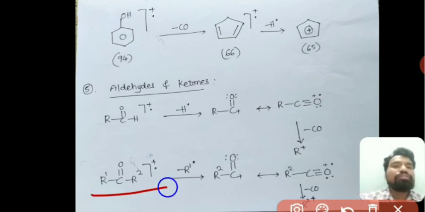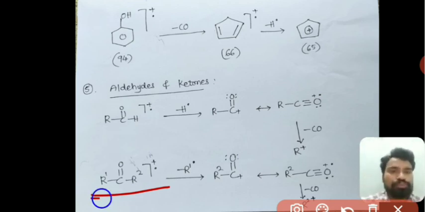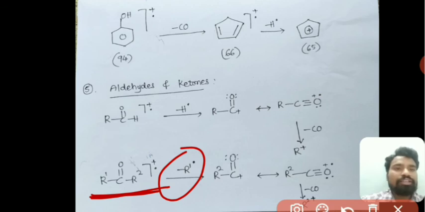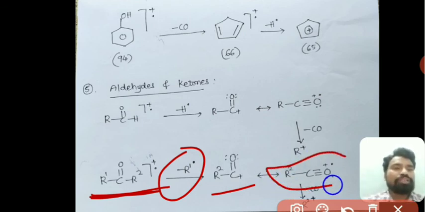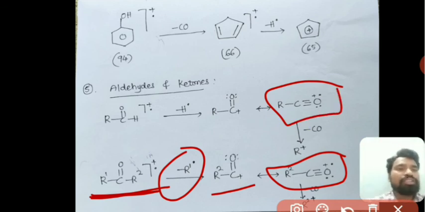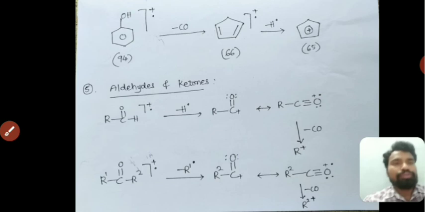Same thing in the case of ketones also. There are two alkyl groups in ketones, R1C=OR2. Whichever is the smaller chain is removed as a radical, that is the R1 radical, and the remaining will form R2C=O+. Then it is converted into R2C≡O+. This RC≡O+ cation is the characteristic cation. This is the bond breakage and fragmentation in aldehydes and ketones.